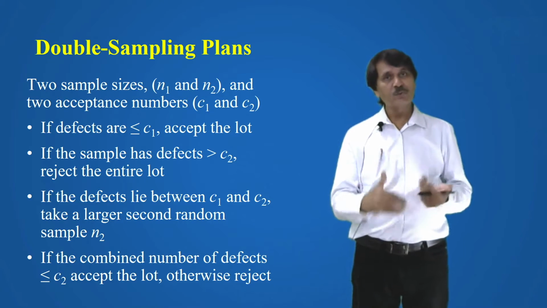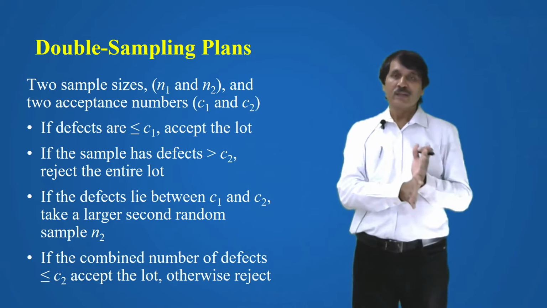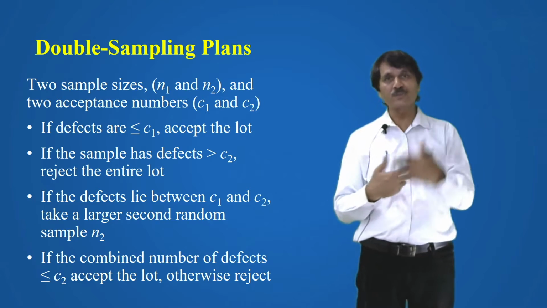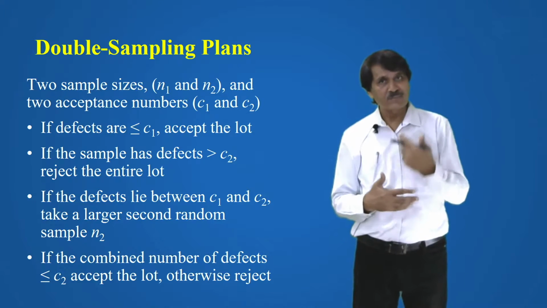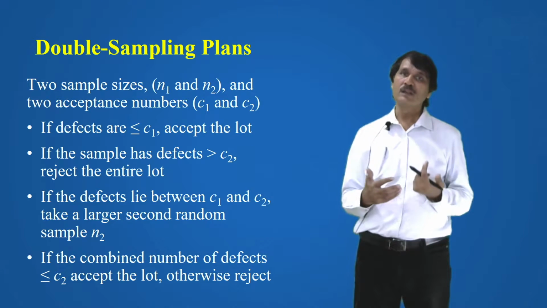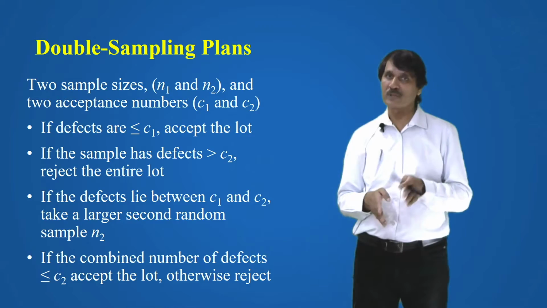So you are not going to reject the lot on one sample only. There is a safeguard here. In this case, you are going to take two samples into consideration, and on the basis of the two samples you are going to decide whether to accept the lot or reject the lot. That's why this is known as double sampling plan. This is better than the single sampling plan.